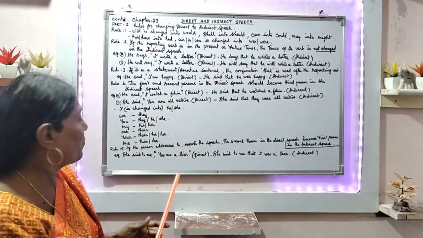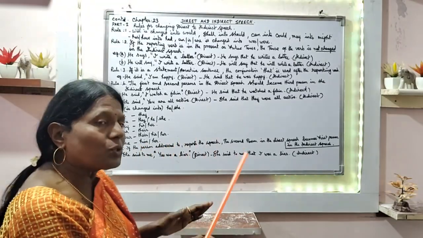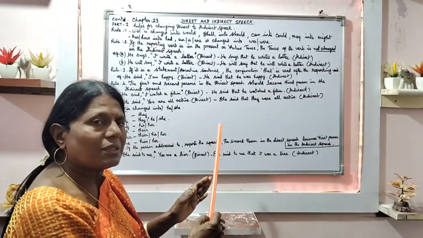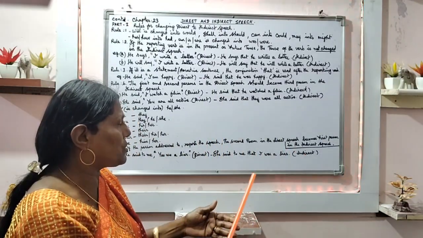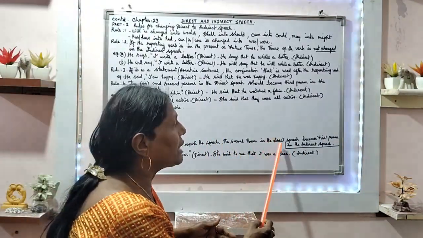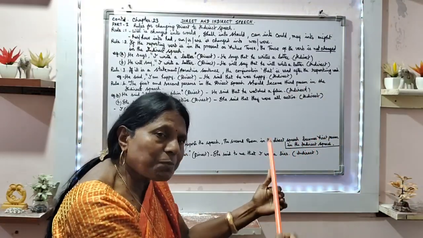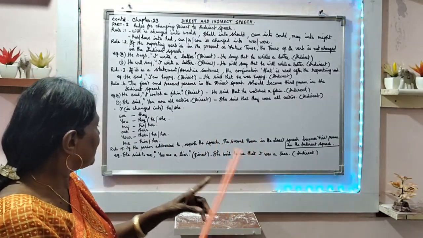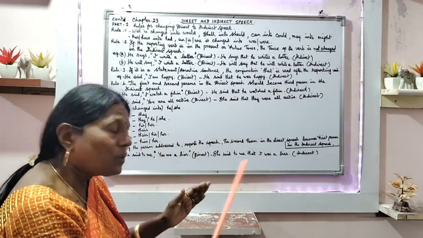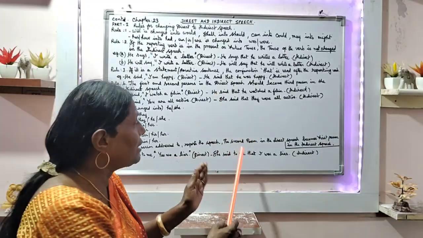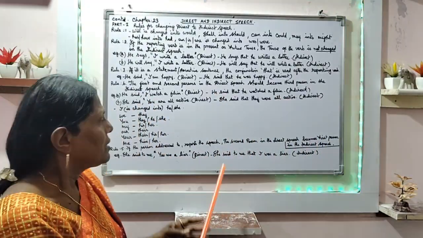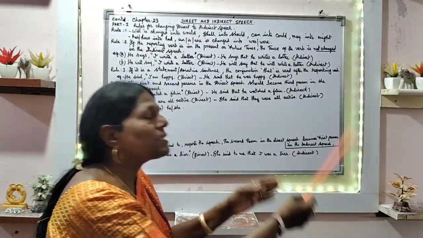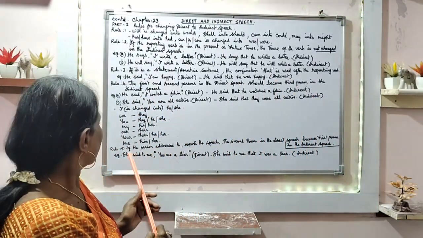And rule number 5. If the person addressed reports the speech, the same person reports the speech, the second person in the direct speech becomes first person in the indirect speech. Keep in mind that if the person addressed reports the speech, then this will occur. Second person in the direct speech becomes first person in the indirect speech.